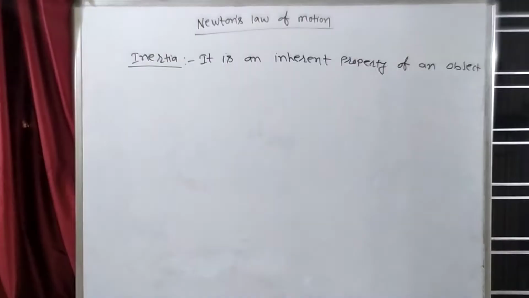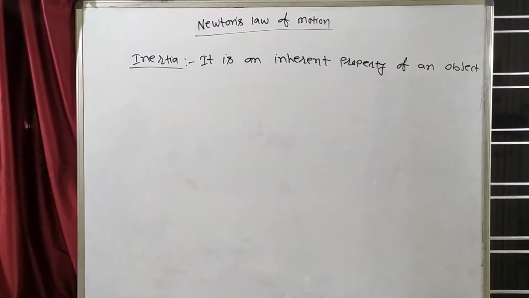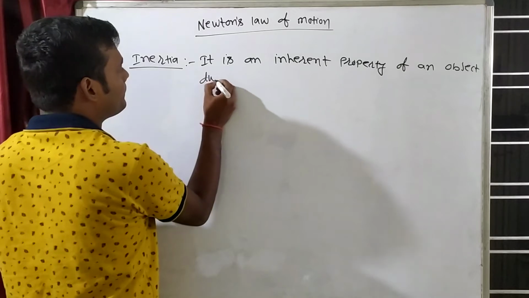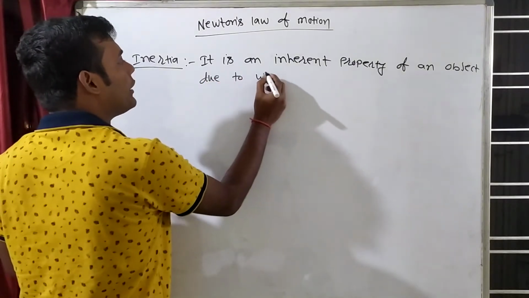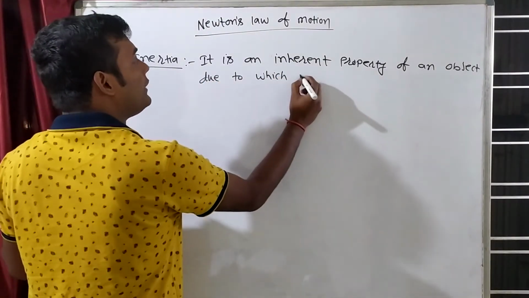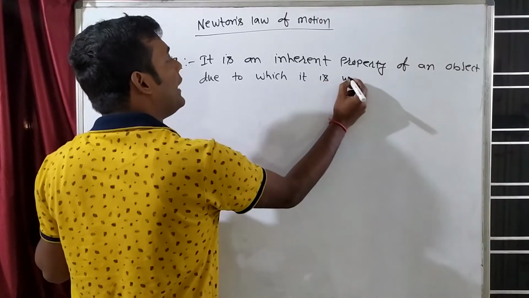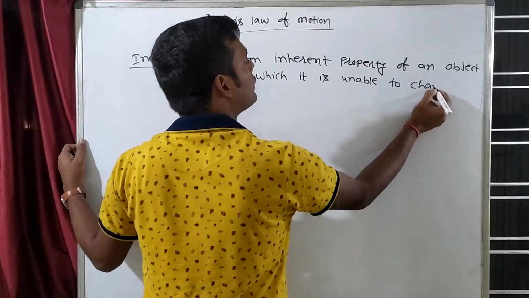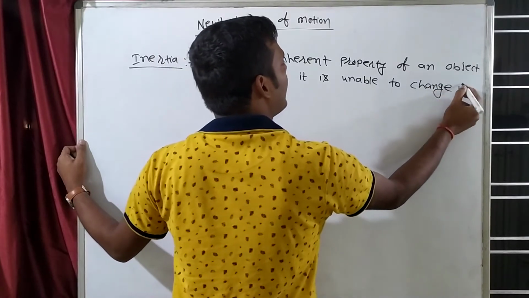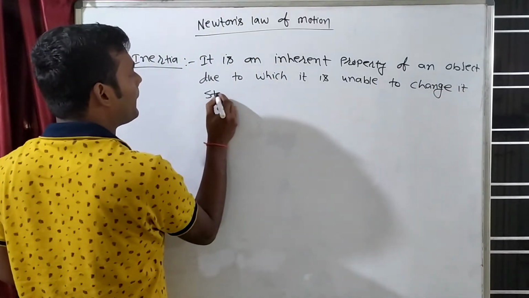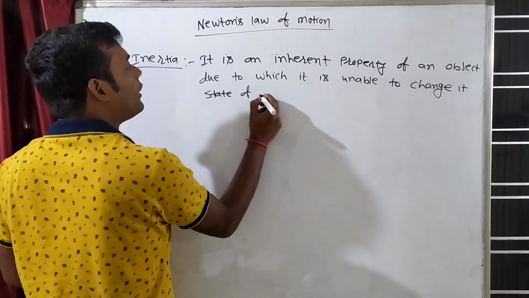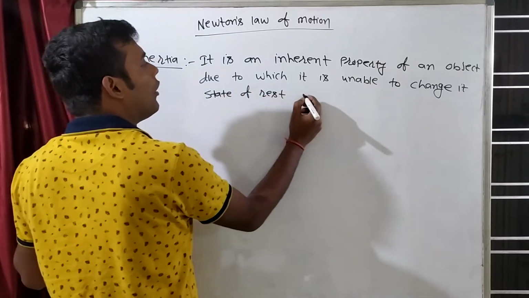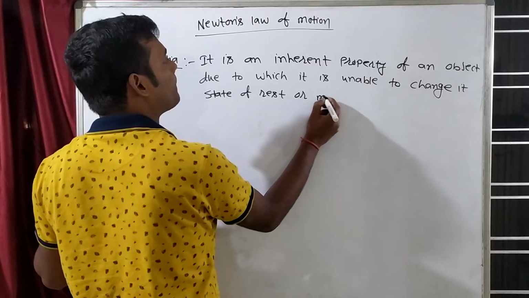It is an inherent property of an object due to which it is unable to change its state of rest or motion.